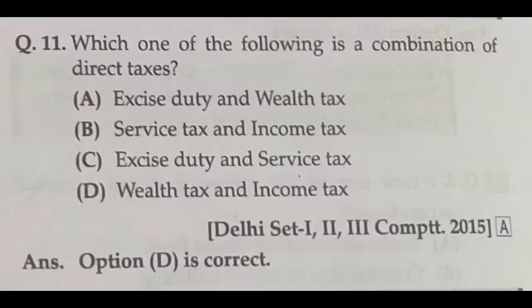Question number 11. Which one of the following is the combination of direct taxes? We know wealth tax, income tax, gift tax all come under the direct taxes. Here, excise duty and wealth tax is not correct. Service tax and income tax is not correct. Excise duty and service tax is not correct. Wealth tax and income tax, that is the correct answer. Option D is the correct answer.